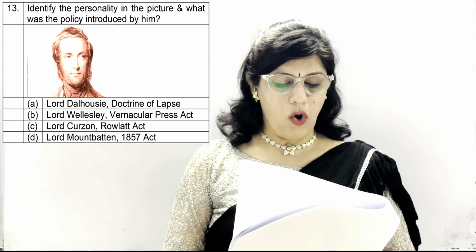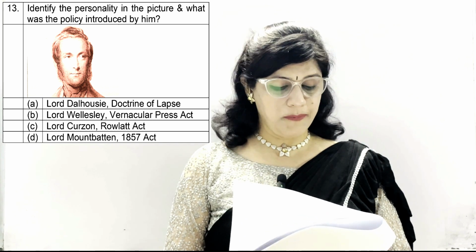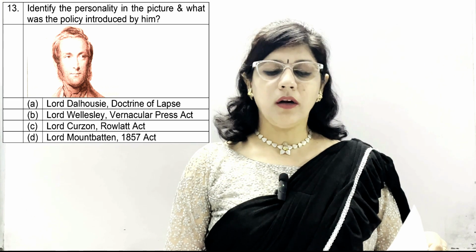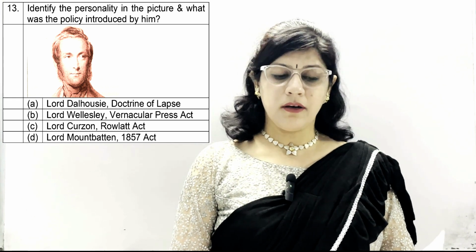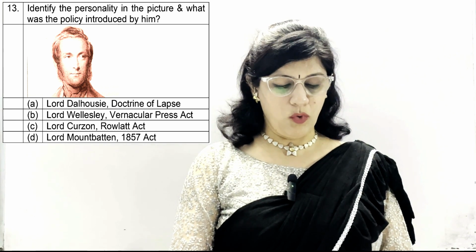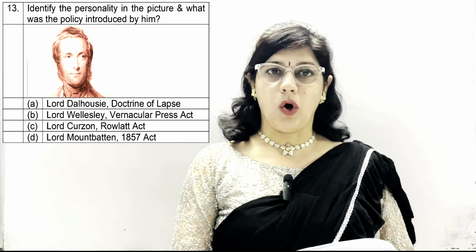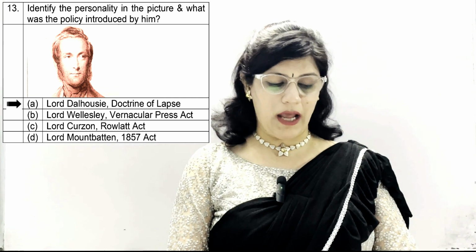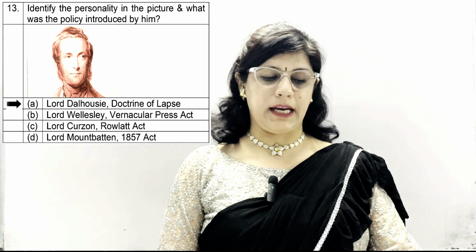Options given are A. Lord Dalhousie, Doctrine of Lapse, B. Lord Wellesley, Vernacular Press Act, C. Lord Curzon, Rowlatt Act, and D. Lord Mountbatten, 1857 Act. And we know the personality in this picture is Lord Dalhousie, and the policy introduced by him is Doctrine of Lapse. So option number A is correct.